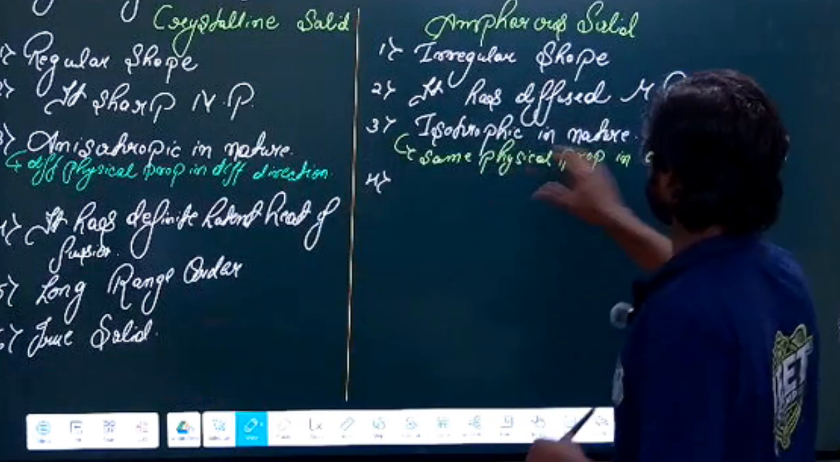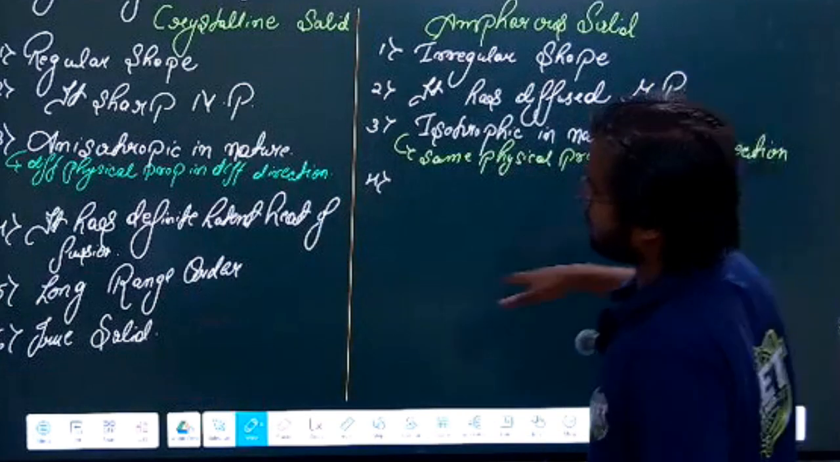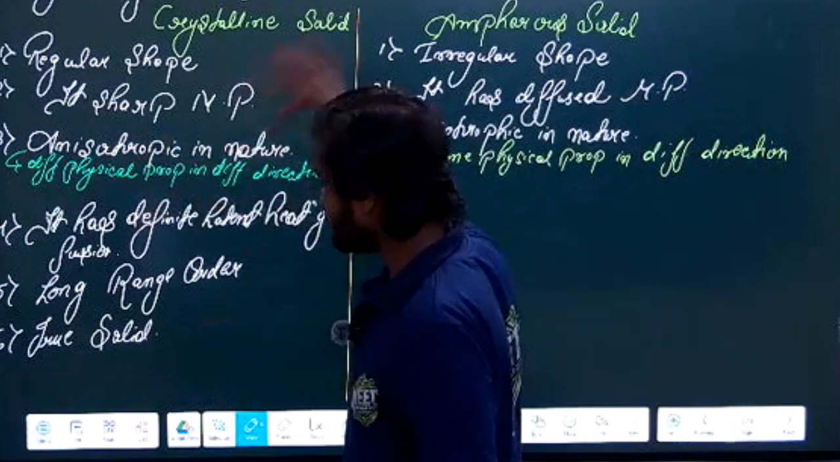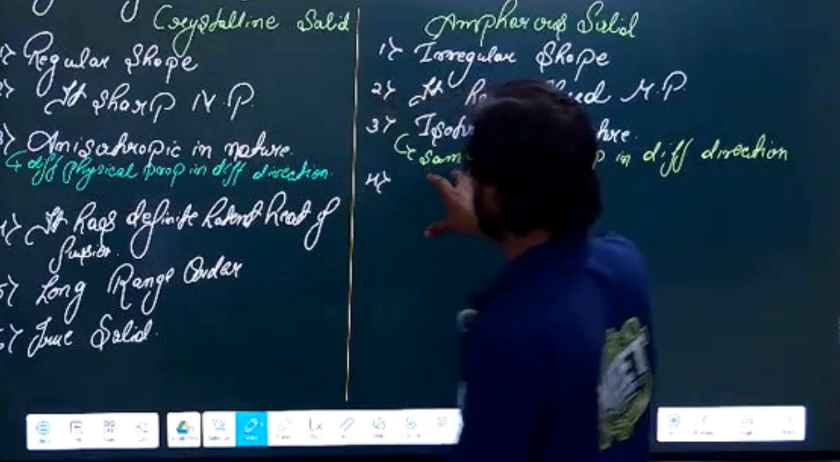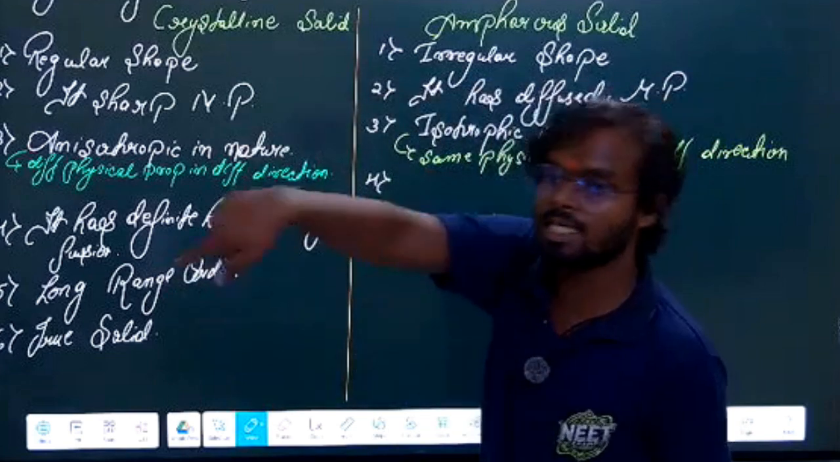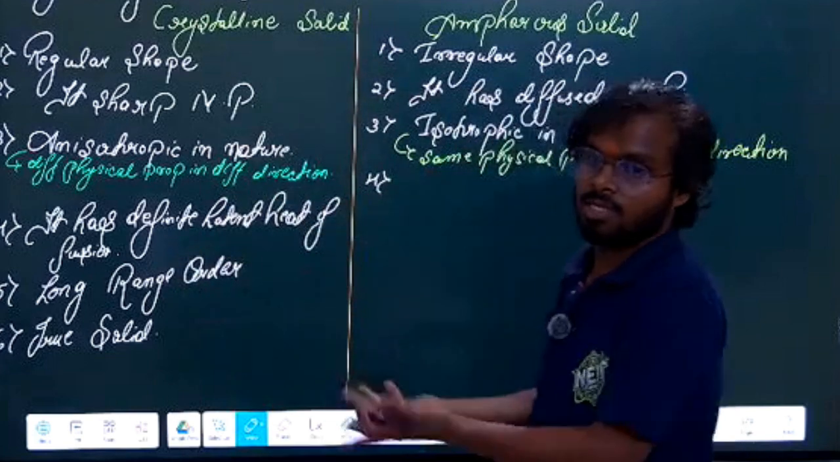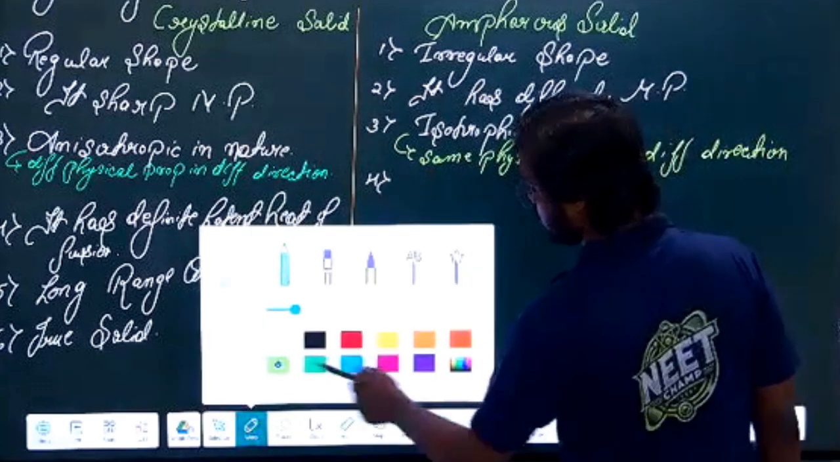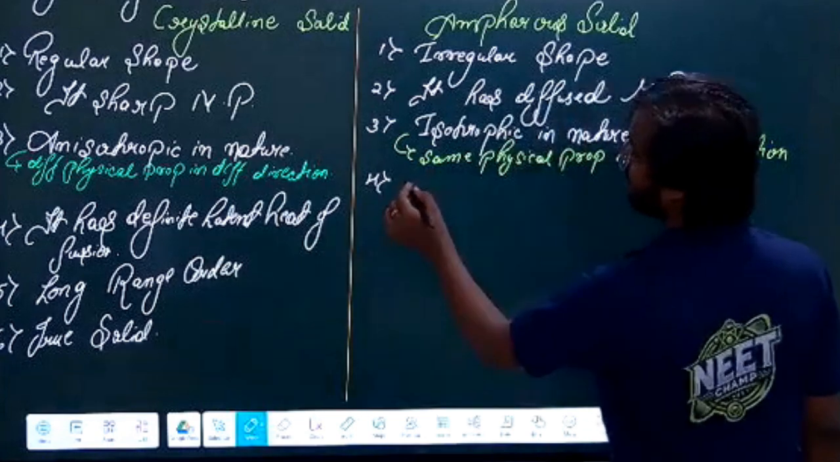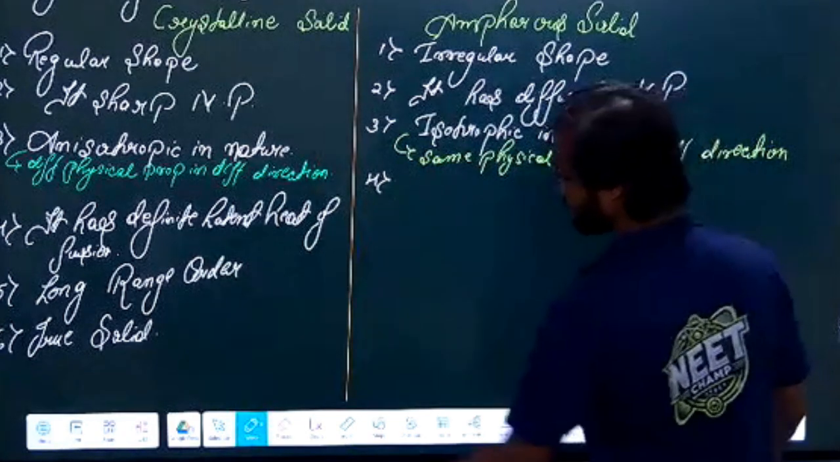So same physical property in different directions. Here, different physical property in different directions means that in different directions you get different physical properties. Here, you will get the same physical property in any direction. That is the meaning of this. Okay, now the next thing.